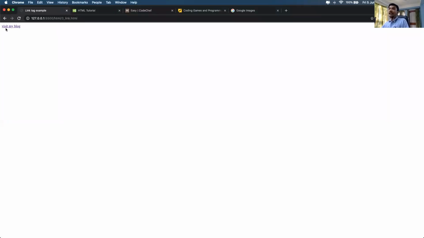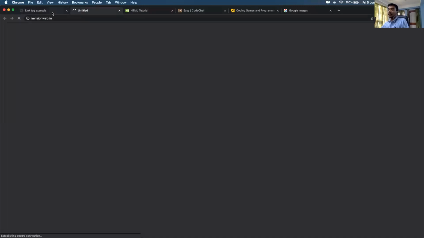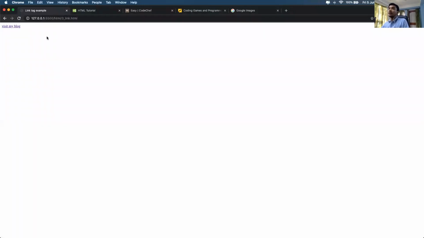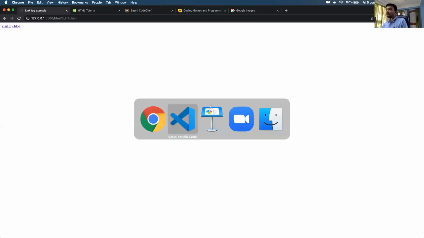The underline is added by default by HTML, so we can click and it will load the web page. One more thing you can notice is my cursor changing. Whenever I hover on the link, my cursor goes from the arrow to a clickable hand. That is how you know that some text has a link to an external website.